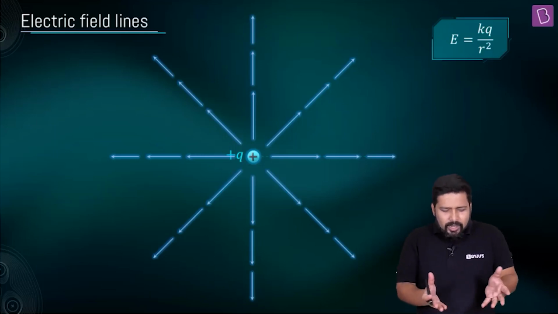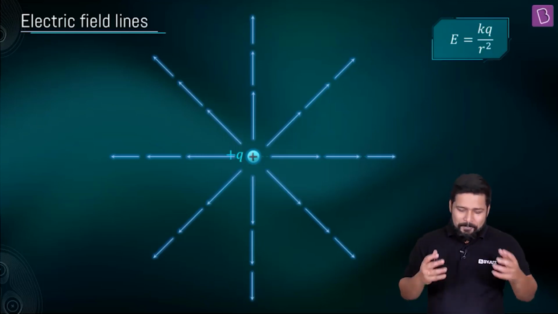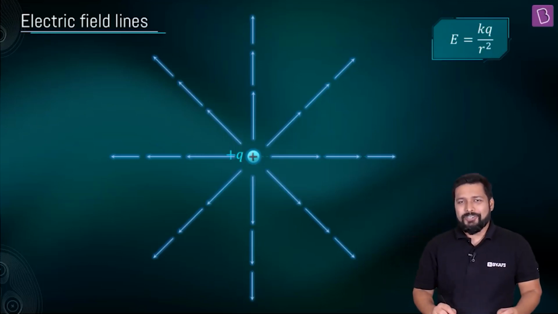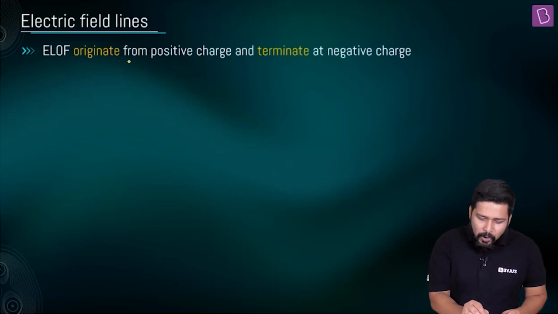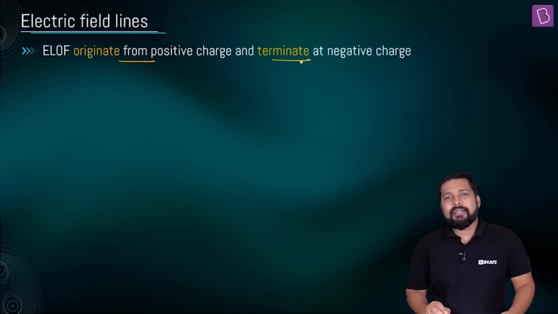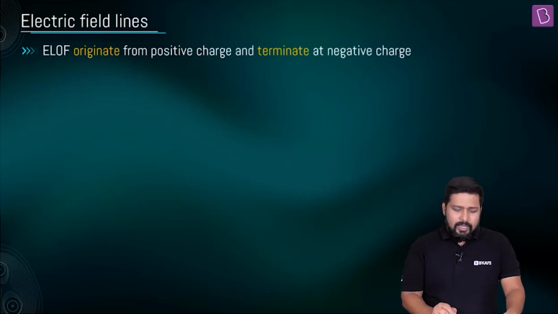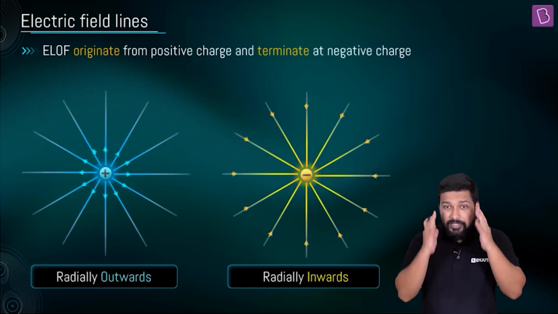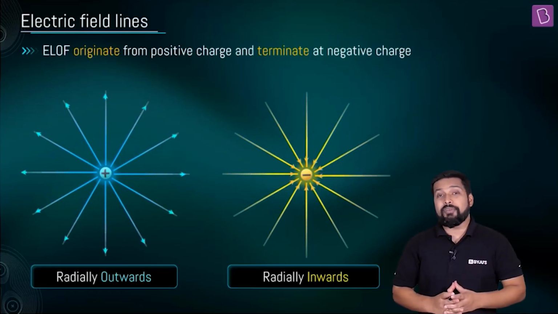But it's like drawing a lot of arrows, right? So later on, as we developed the concept and understood the importance of this pictorial representation, we moved to a much simplified representation. We imagine electric field lines to be originating from a positive charge and terminating at a negative charge. We will not draw multiple lines. We will draw one continuous line, and we will say that these electric field lines are coming out from the positive charge. This is how the visualization of the field lines is going to be for us.